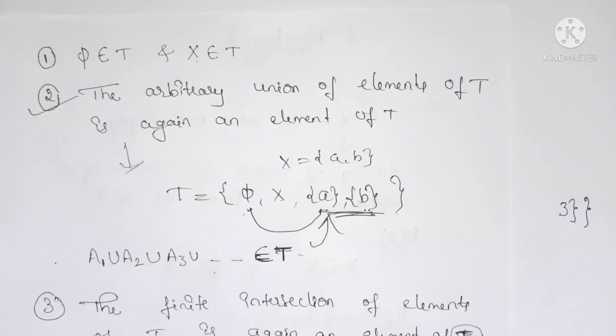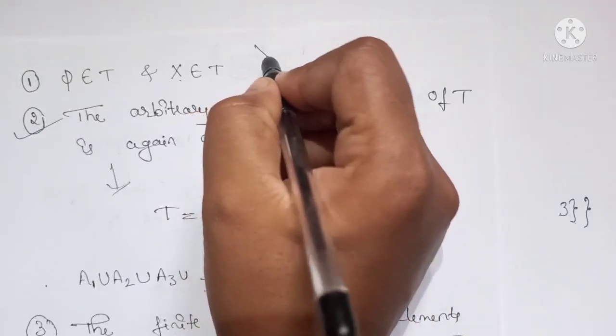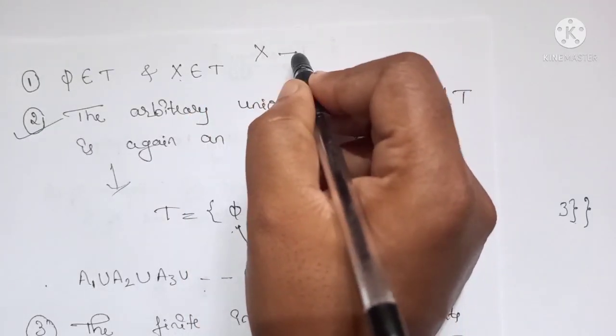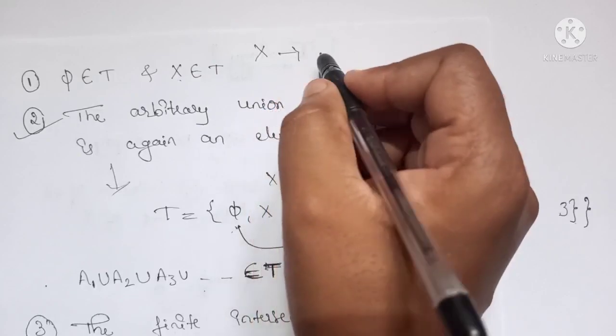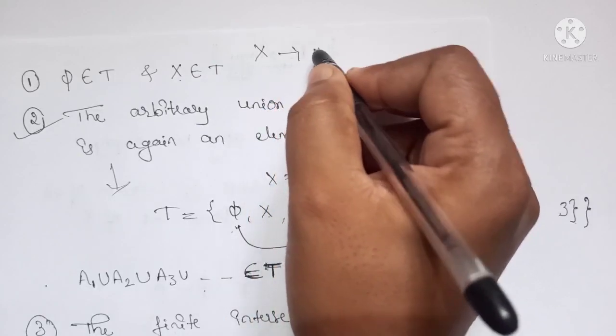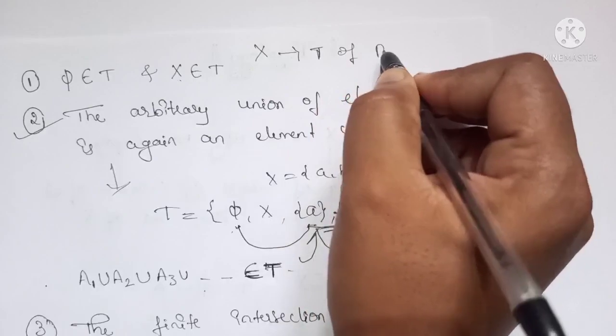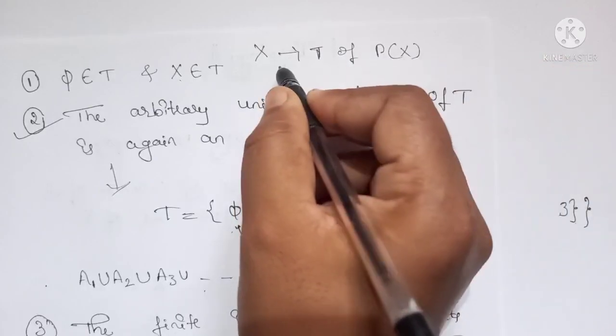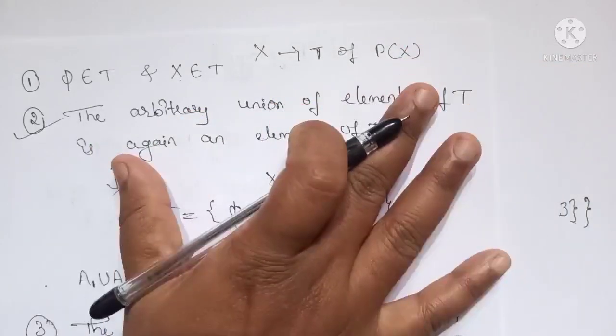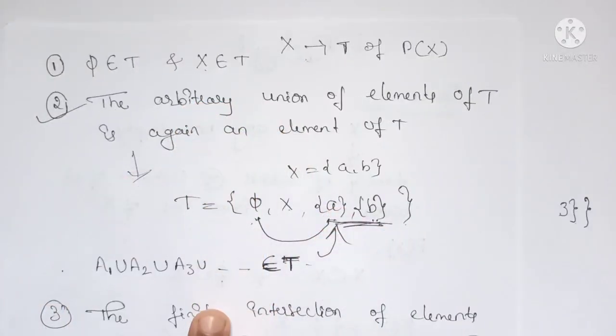So I repeat: let X be a non-empty set, then the subfamily T of the power set of X is called a topology if it satisfies these three conditions.